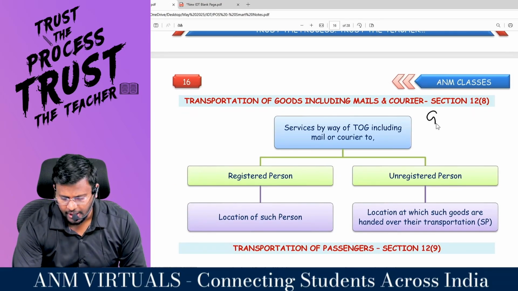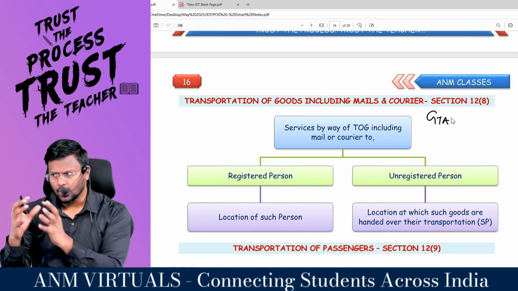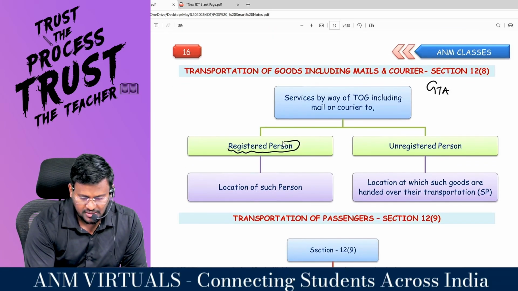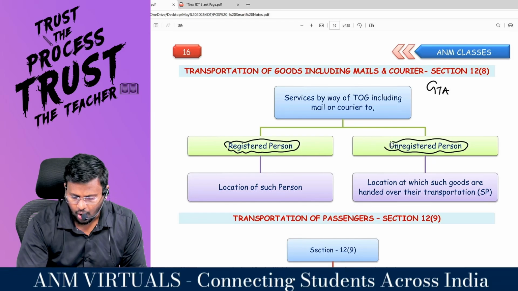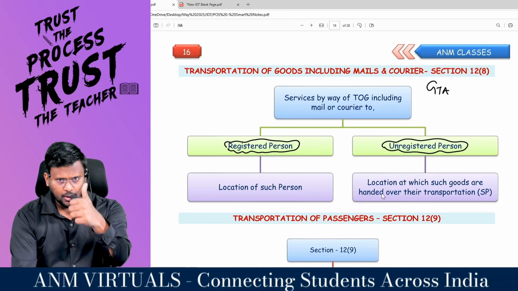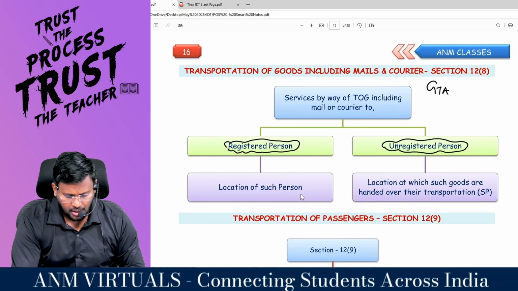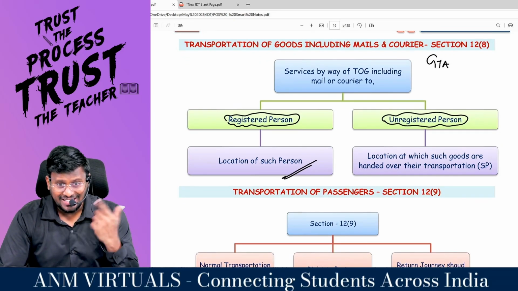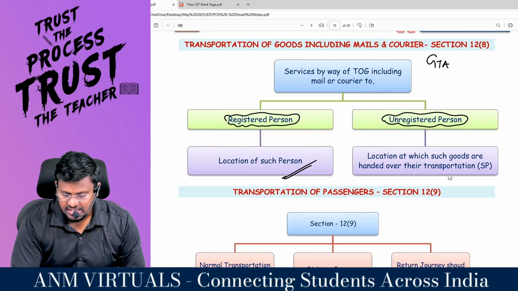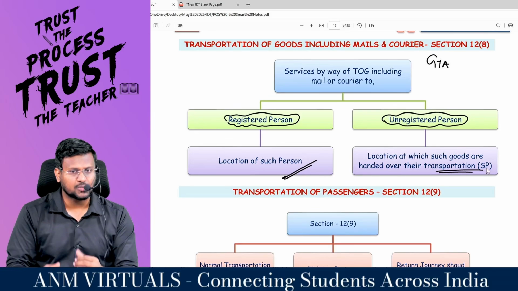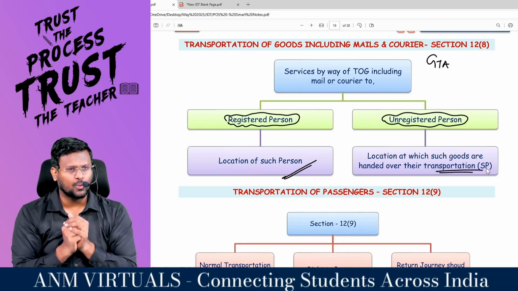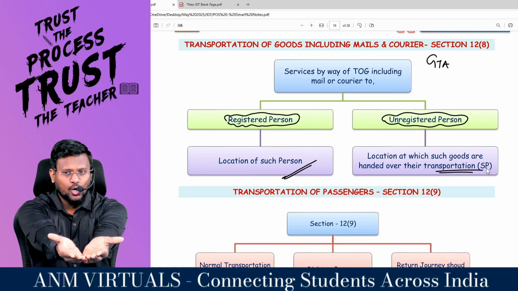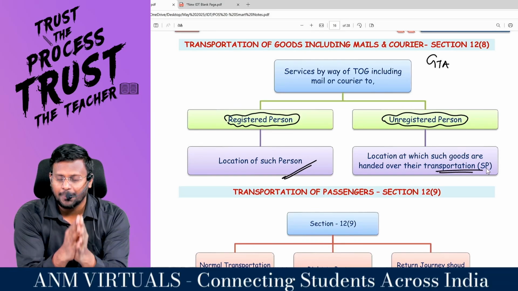That means you are providing GTA services. You are moving the goods from one place to another place. You have to check whether you have provided service to a registered person. If you have provided to a registered person, thumb rule will be applicable: location of the recipient. If you are providing service to an unregistered person, the location at which such goods are handed over for transportation is the place of supply.